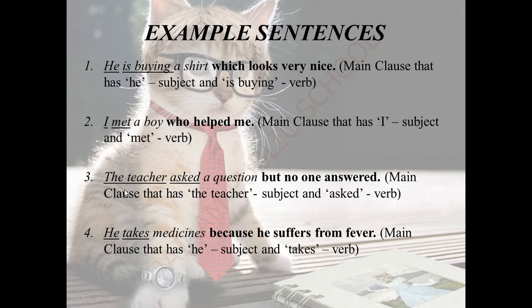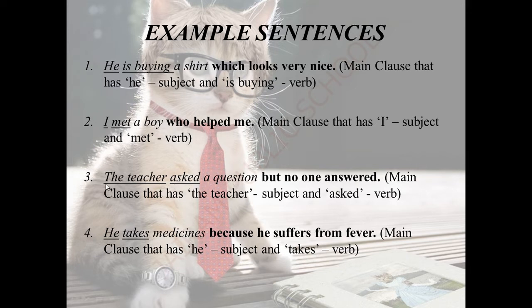Now let's move on to the third sentence. The teacher asked a question, but no one answered. See the first part: the teacher asked a question. Here the teacher is a subject. Asked is a verb. So what did the teacher ask? She asked a question, right?